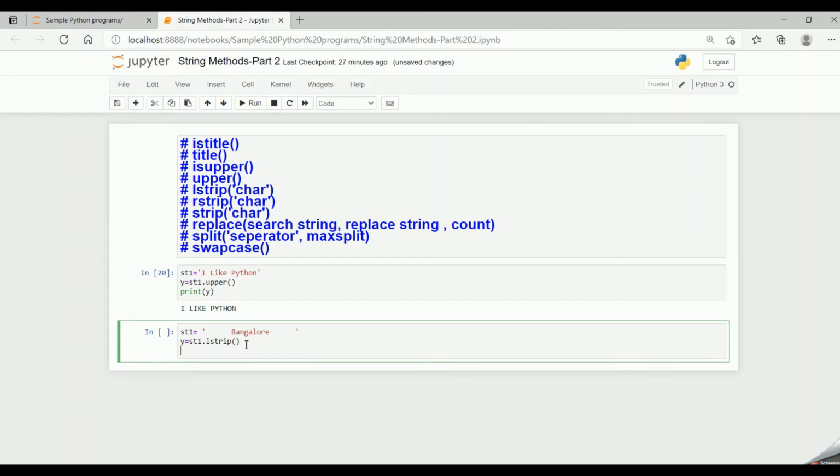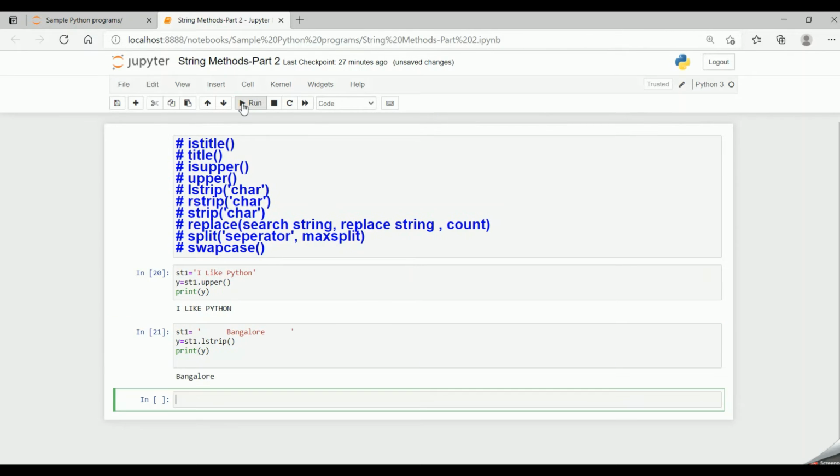So now if I say print my y and run the code, the leading spaces, or the spaces to the left of Bangalore, would be trimmed. So Bangalore would appear from the beginning and the right spaces will be as they are.